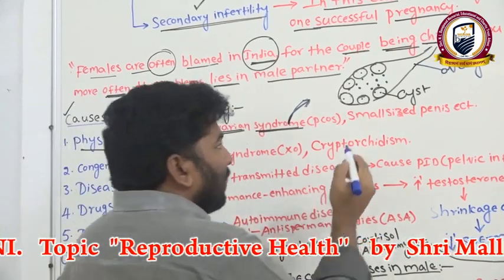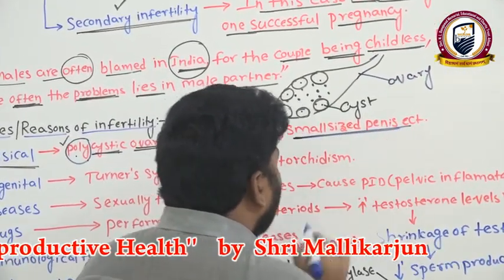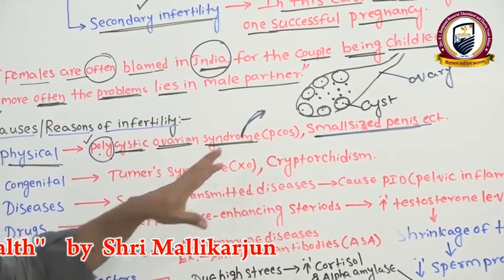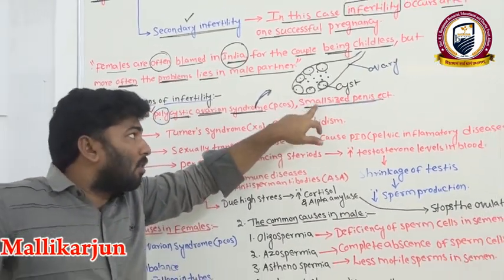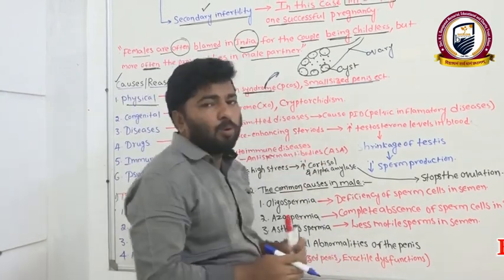Clear? Right. The next one, in males: in males we observe a small sized penis. What is the drawback of this small sized penis actually? How does it cause an infertility problem? Here we get penetration problems.